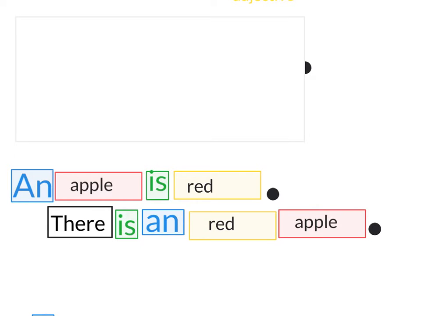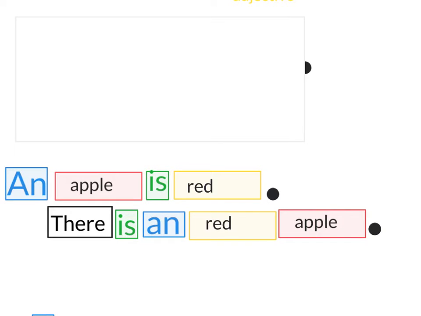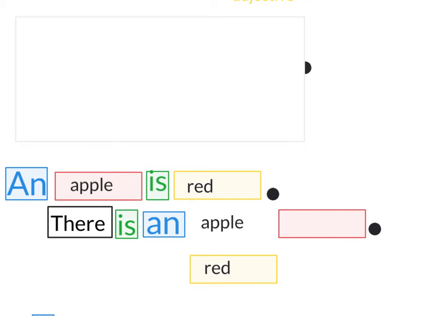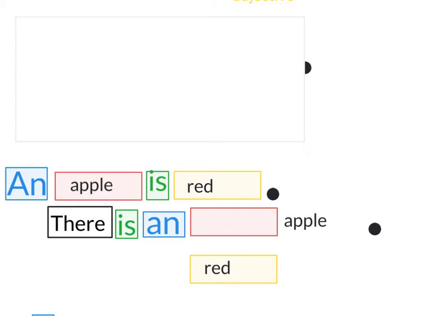There is an... Oh, Miss Camp made a mistake. Does anyone know what mistake I made? We do say an apple, but we do not say an red apple. If I got rid of red, we would say there is an apple, but we're not going to say there is an red apple.